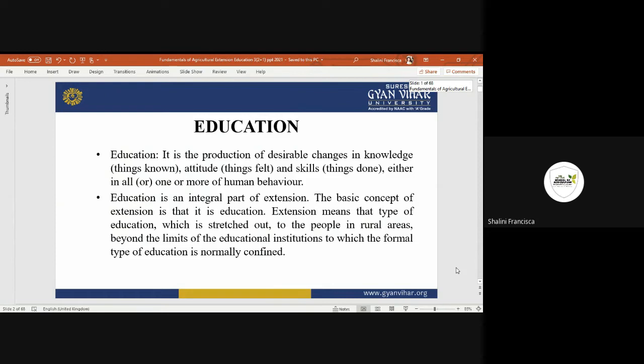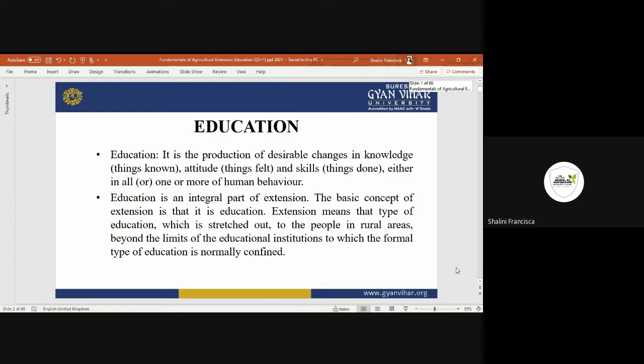You can take any field, and the basic concept of extension is education. So we cannot say education and extension are two totally different things. We always have to keep in mind that education is the basic concept of extension. If there is no education, we can't carry out extension.